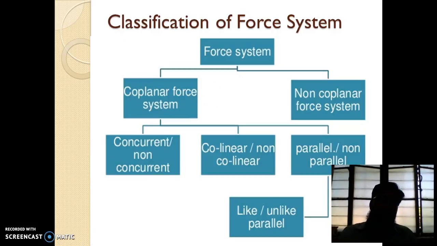Next, there are various types of force system. This is the classification of force system. The basic classification is coplanar force system and non-coplanar force system. Again, coplanar force system is classified into concurrent and non-concurrent, collinear and non-collinear, parallel and non-parallel force systems. Parallel force system is also classified into like and unlike parallel force system.